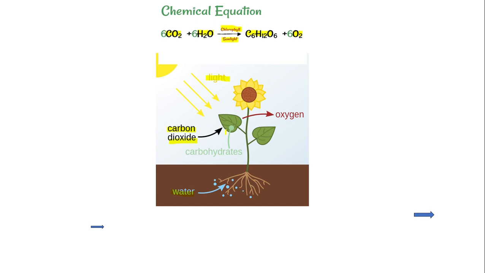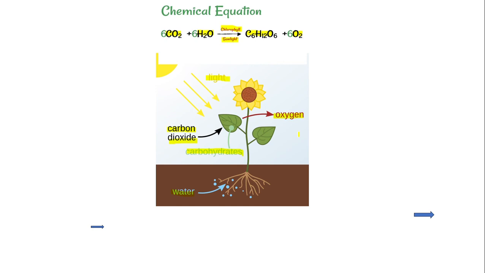So this carbon dioxide and water mix with each other, and the products are carbohydrates and the byproduct, which is oxygen gas, and this oxygen is released by the plants into the atmosphere. So this is the first way that oxygen enters the atmosphere.